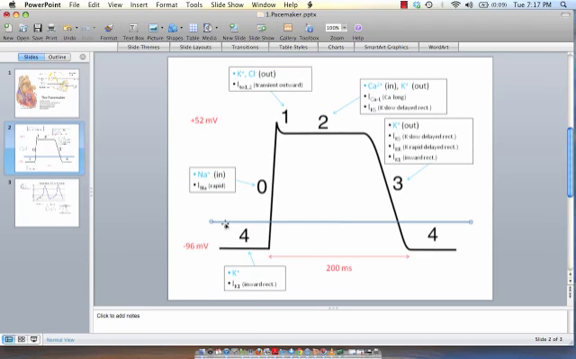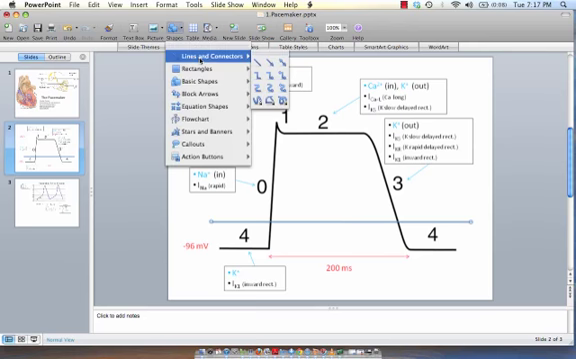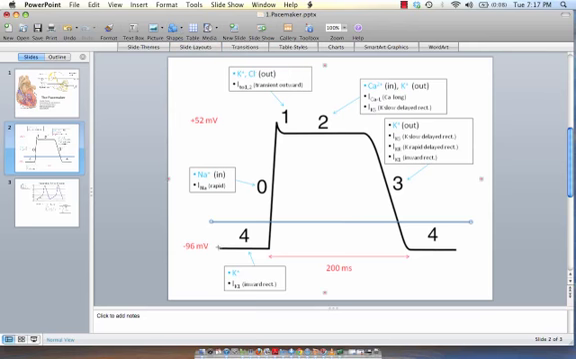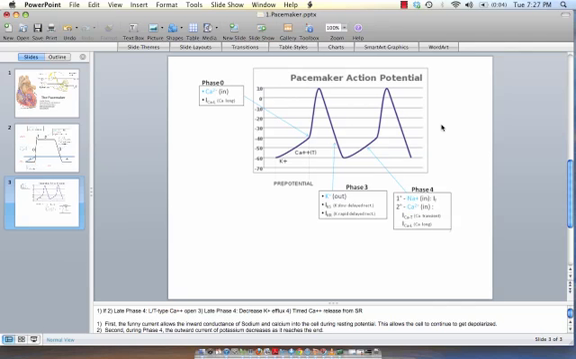In tissues that do display automaticity, there needs to be an intrinsic ability for the cell to go from phase 4 to phase 0. Therefore, in tissues that do display automaticity, phase 4 is unstable and is shown by this blue line or slope. This is the typical action potential of a tissue in the heart that does display automaticity. Notice how it has an unstable phase 4. This instability allows the cell to go from a resting potential to a threshold value without external influences.